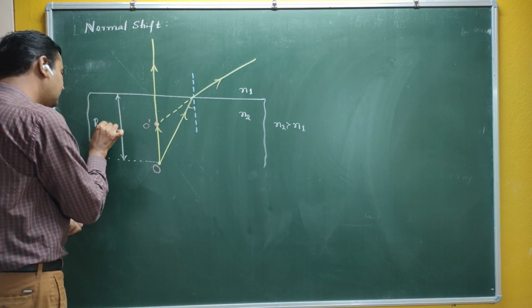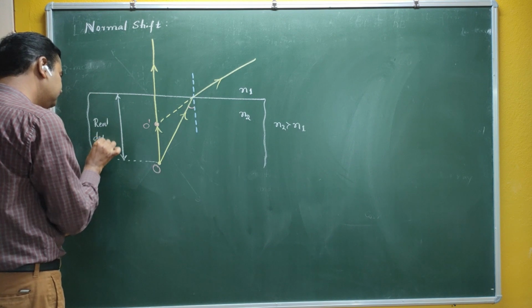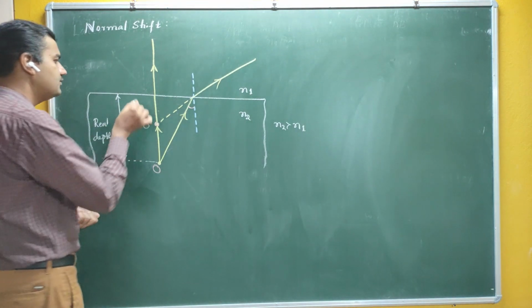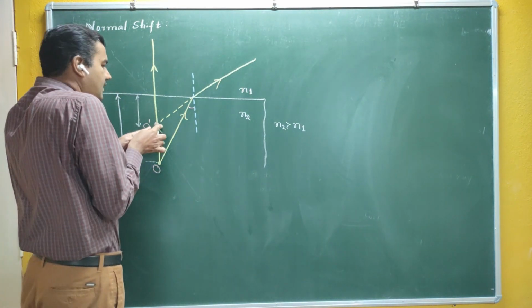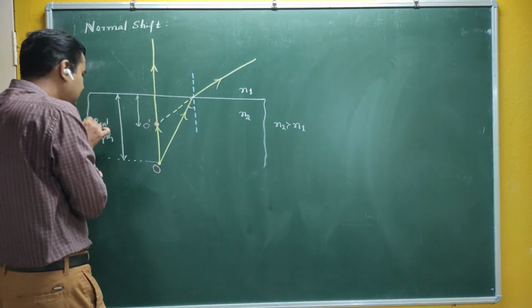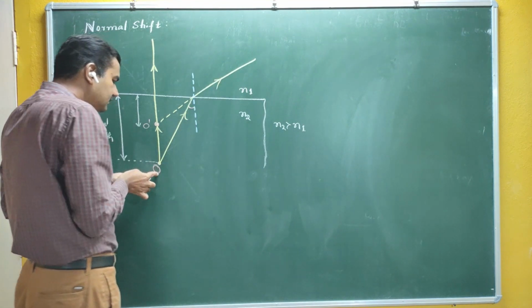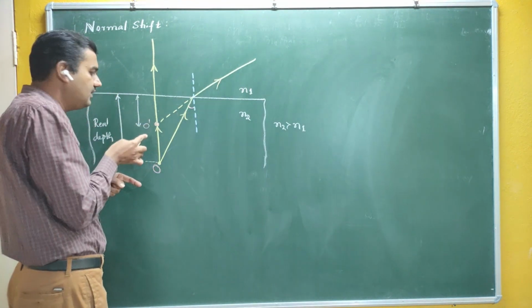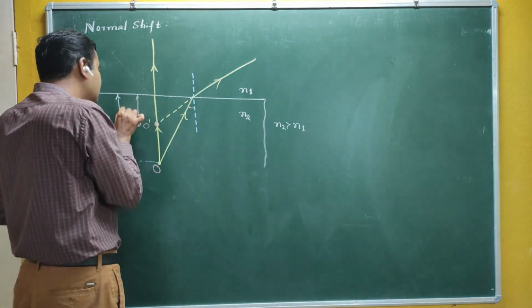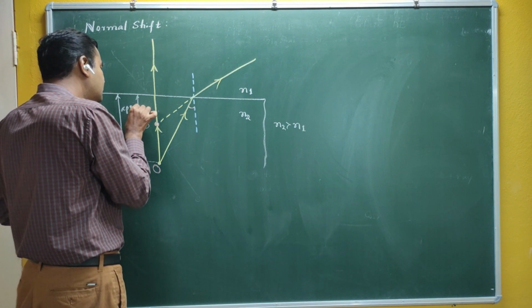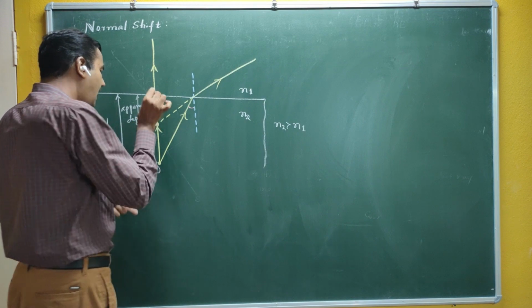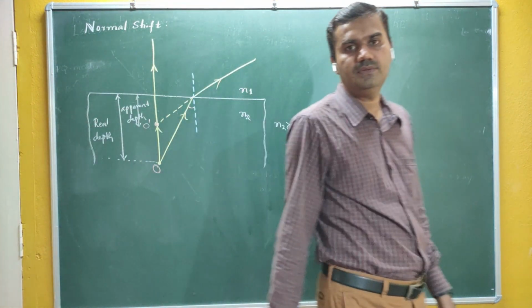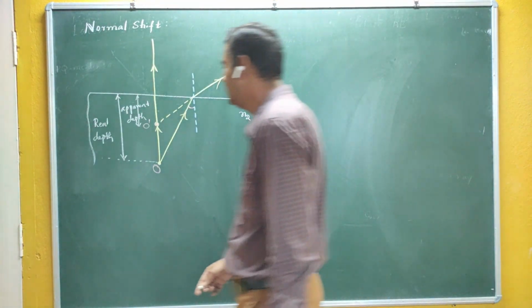Okay, so this is the real depth, and this one is what appears. Some stone is there, and it appears to be raised here. What happens? You consider that the stone is present here only, therefore it is not the actual point, it only appears. This depth is called apparent depth. Therefore you have two types: real depth and apparent depth.